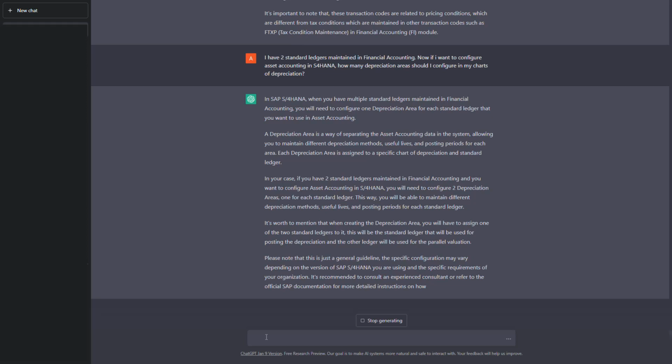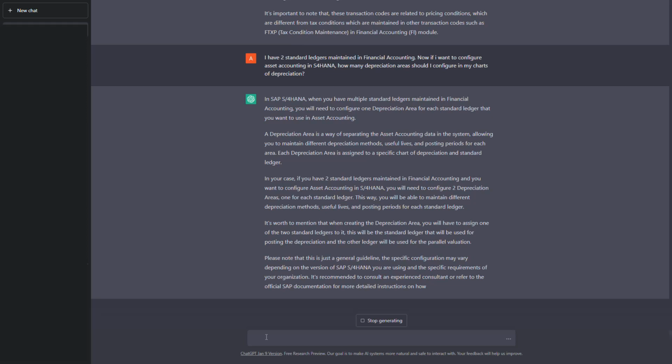Again, I like this disclaimer part at the end because it is not saying that whatever answer it is providing is the right answer, but it is also asking us to re-verify the answers with a proper SAP consultant. That is something that is good. That will help people to not get misled by ChatGPT's answers.